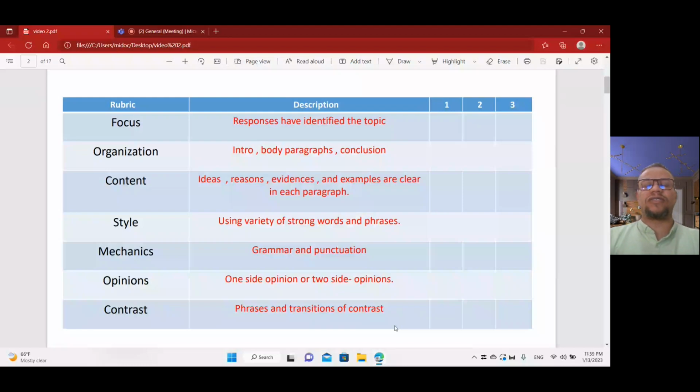Then the last one is about contrast. For contrast, when you mention one side opinion and the other side opinion, did you use phrases and transitions of contrast like on the other hand, on the contrary, and so on, or the opposite of, in another point of view, in other words, you can say that? So did you use that?